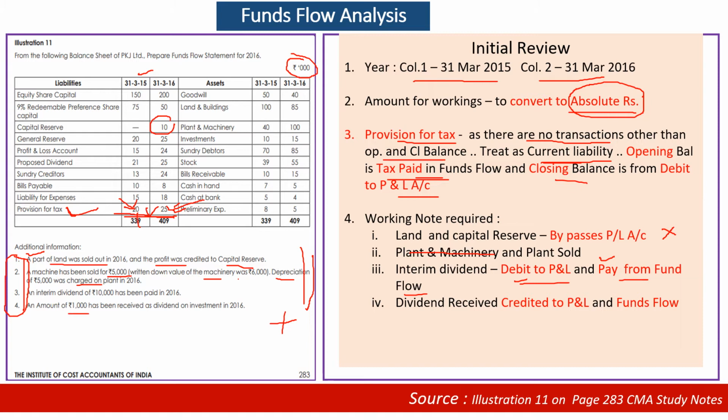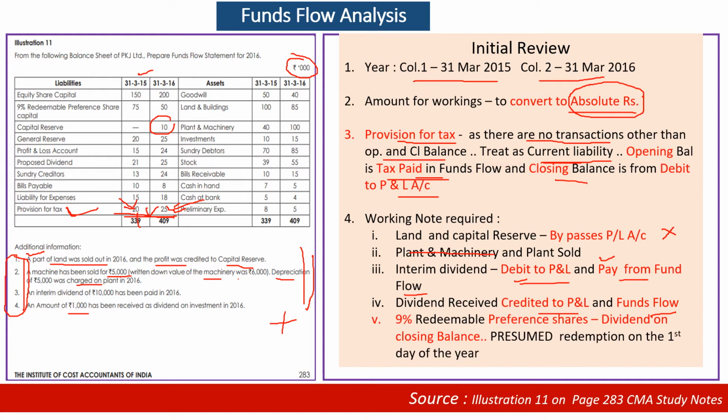An amount of 1,000 has been received as dividend on investment in 2016. It is investment income, and as we normally do in a cash flow, it has to be removed and relocated. In this case, we will credit it back to the profit and loss account and show it in the funds flow as investment activities. This is on the whole.